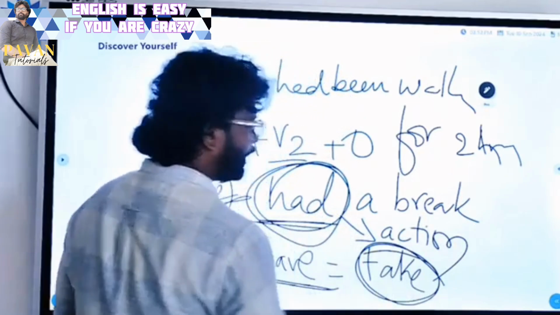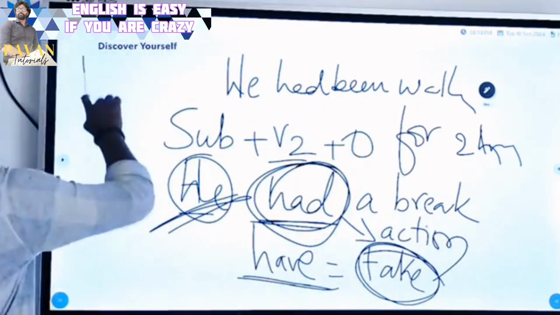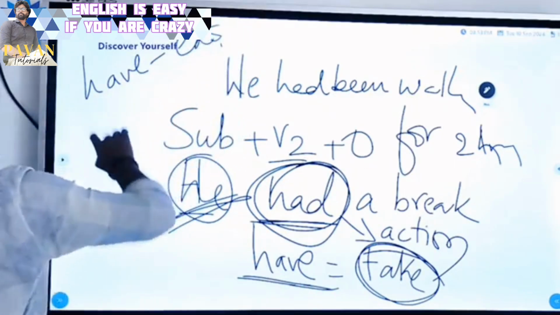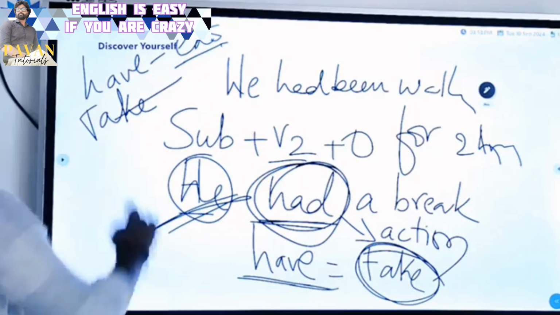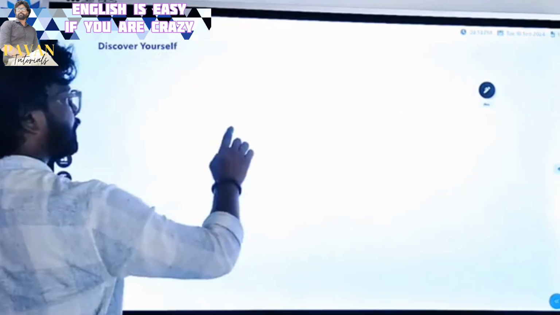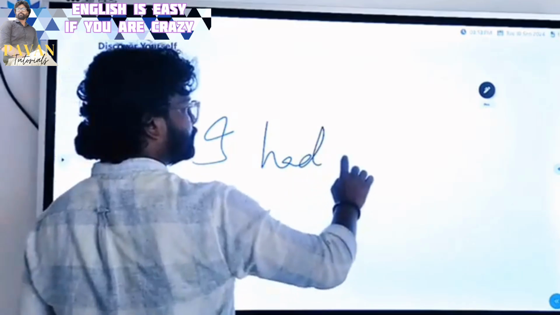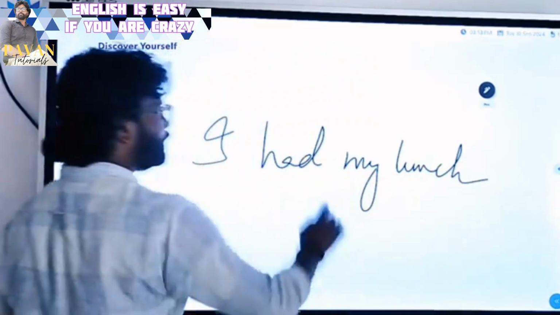The replacement of take. Have acts as an action verb as well, because have can also be replaced with the action verb eat or else take. For example, I had my lunch.